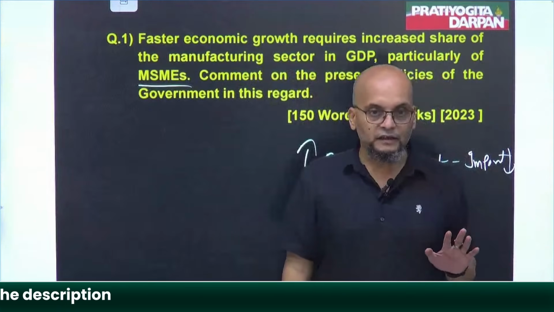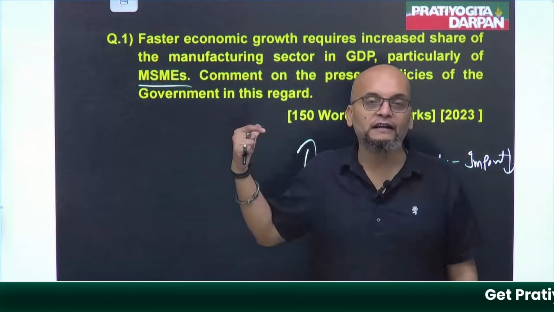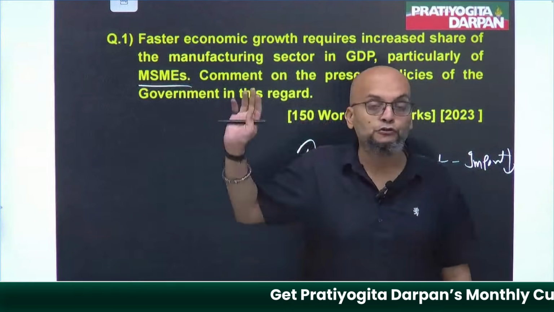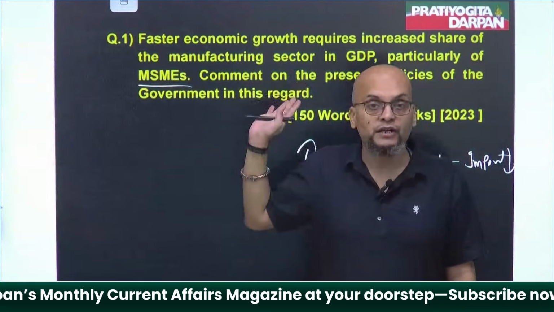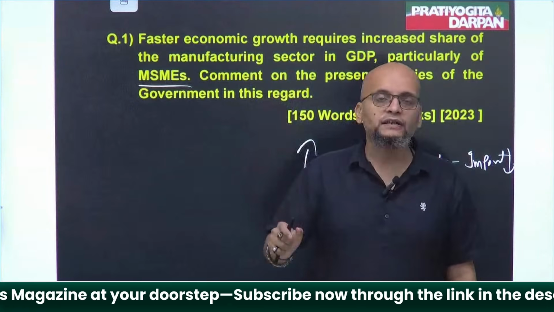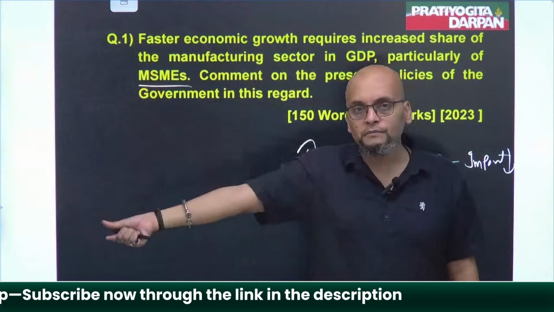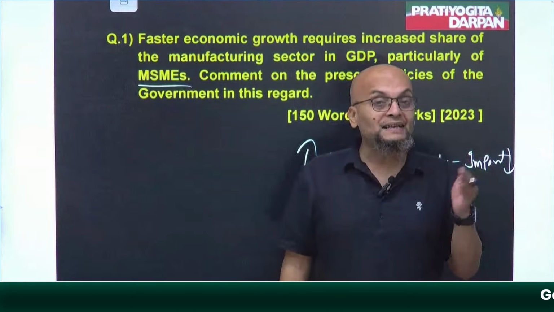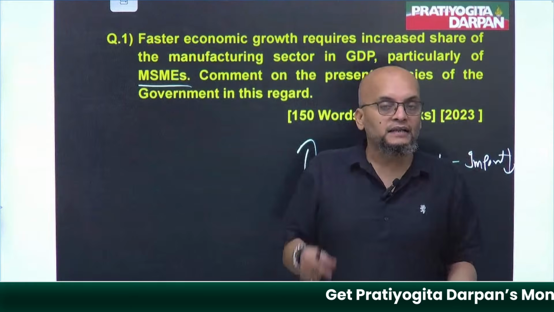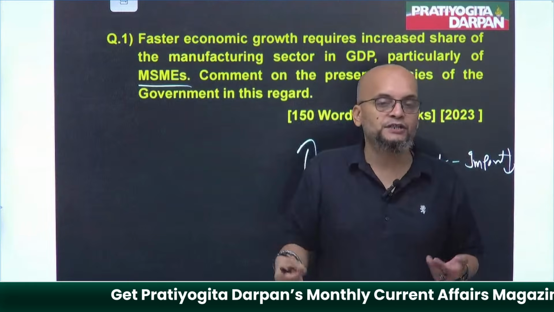Right. So these were certain crucial, important factors that one has to write in such questions, in this question particularly. After this, now you had to come to the government, that to make these things realizable, these are the steps taken by the government.